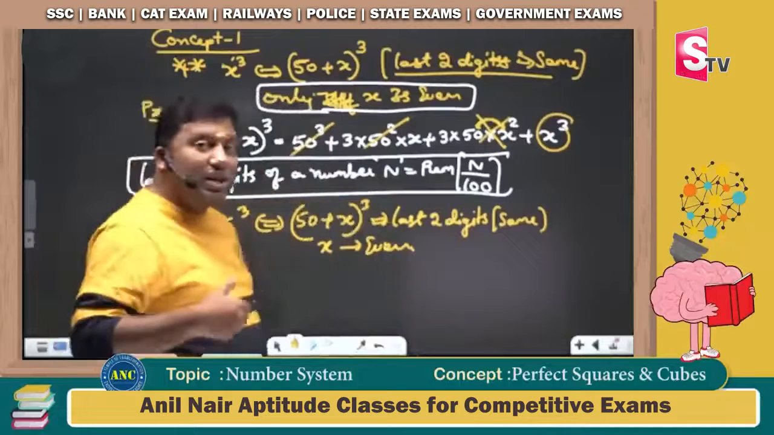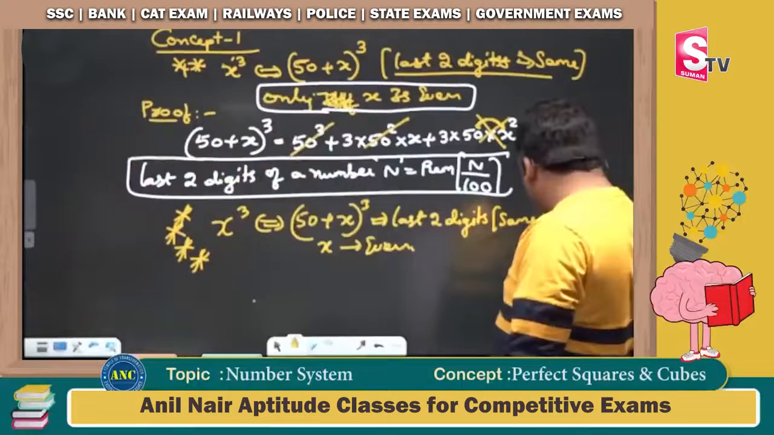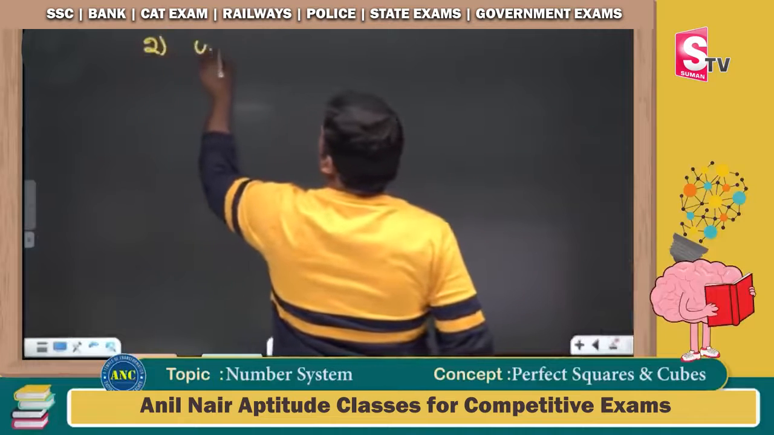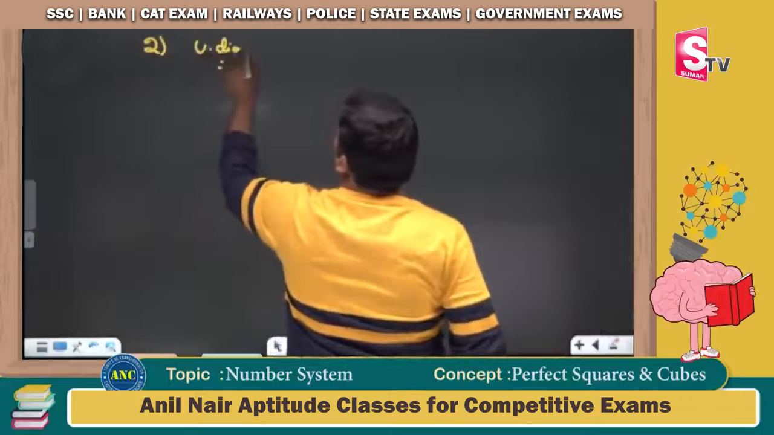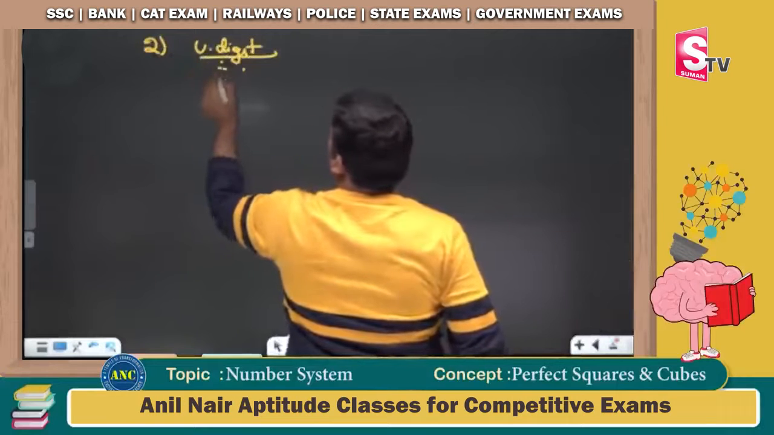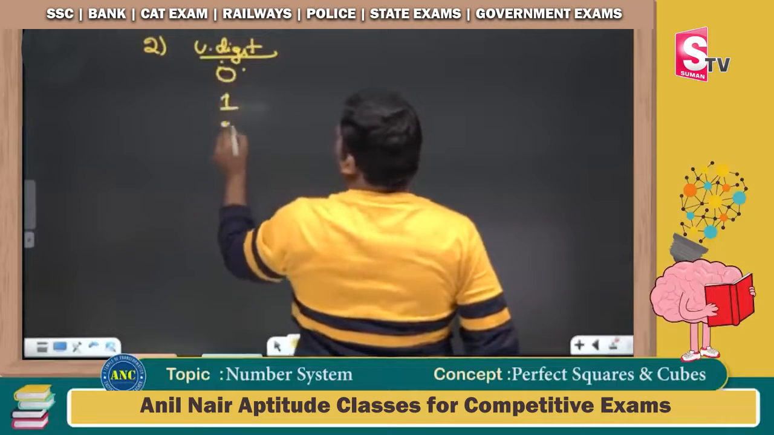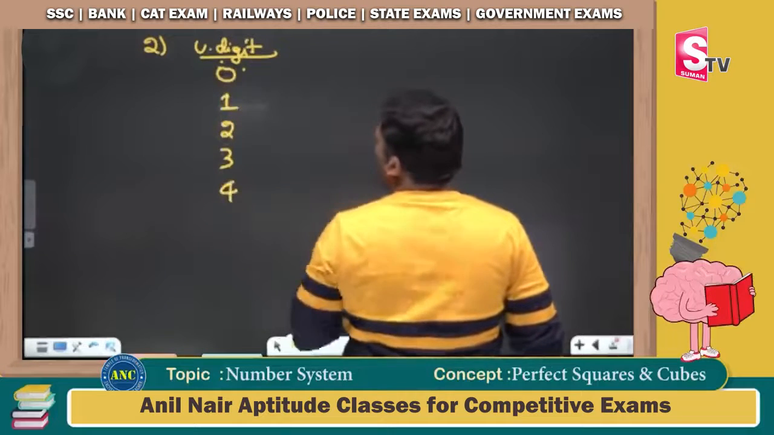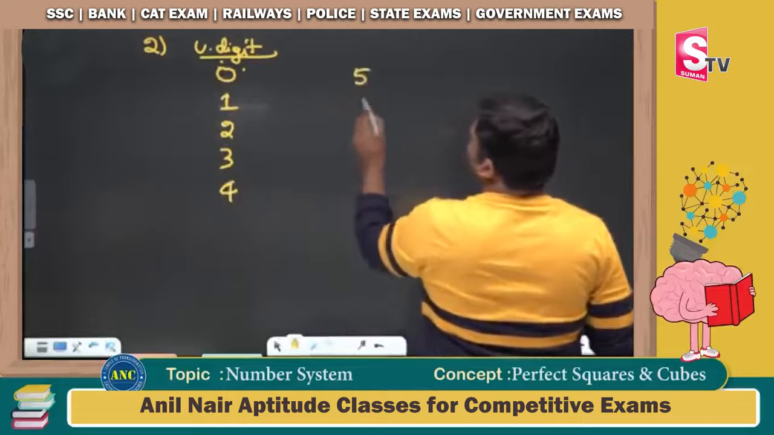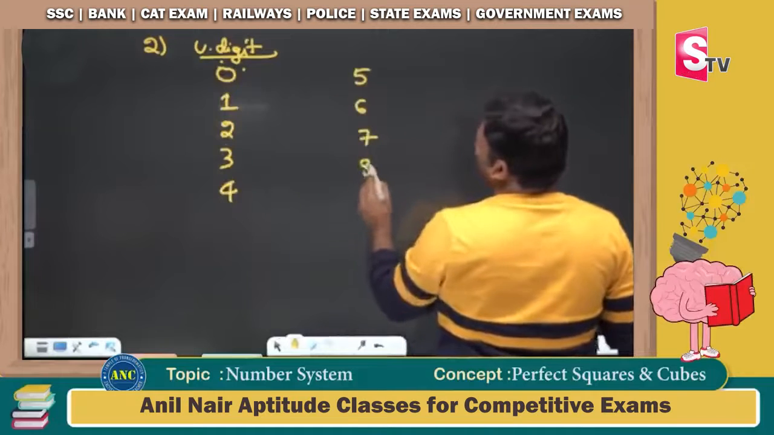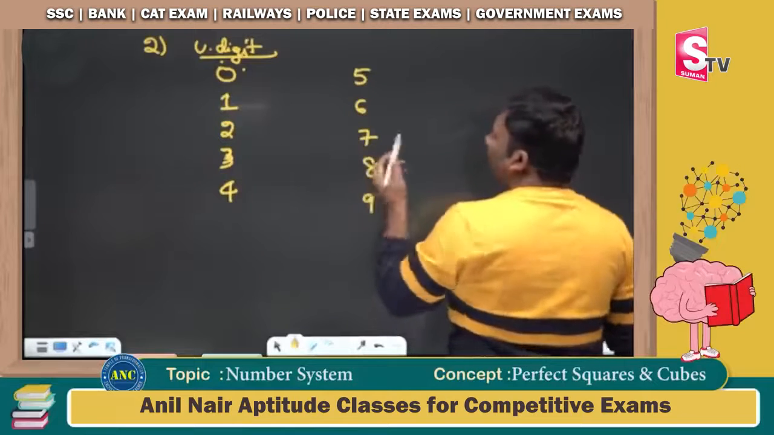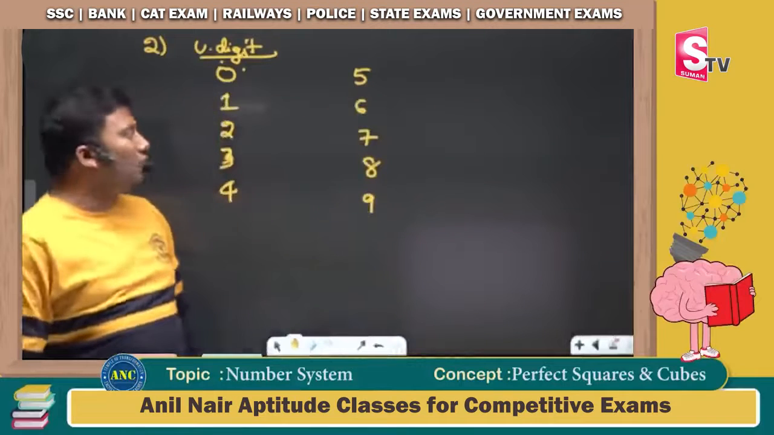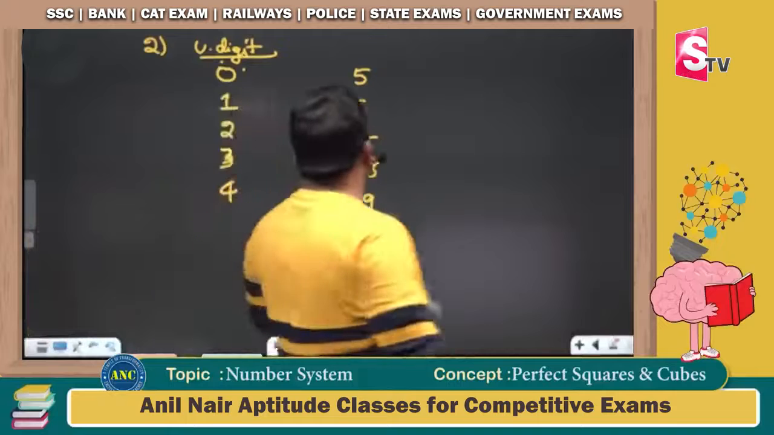Now we will discuss the application part of it. Second important key point. Suppose I take the unit digit of a number. The unit digit can range from 0 to 9: 0, 1, 2, 3, 4, 5, 6, 7, 8, 9. These are all the possible unit digits.